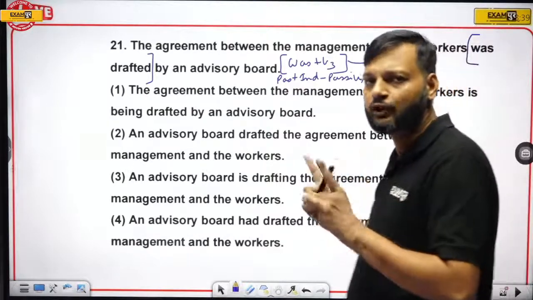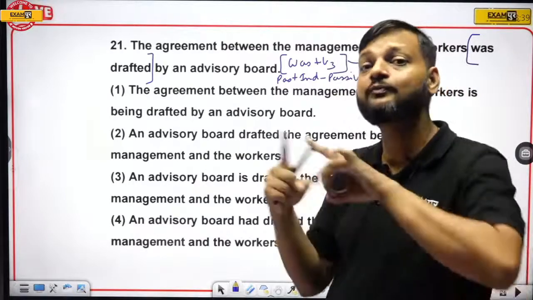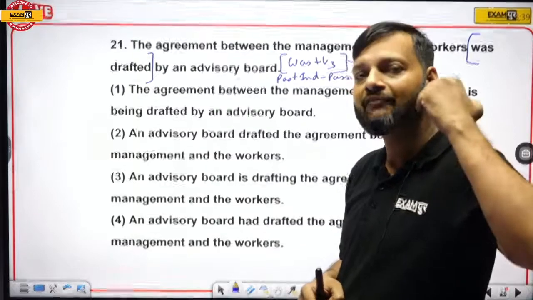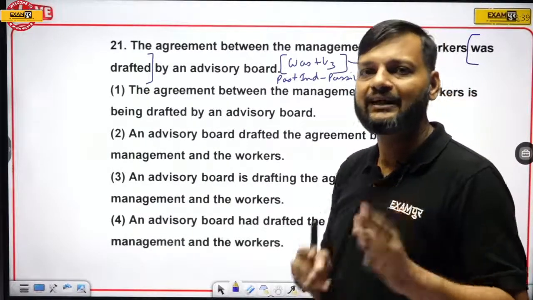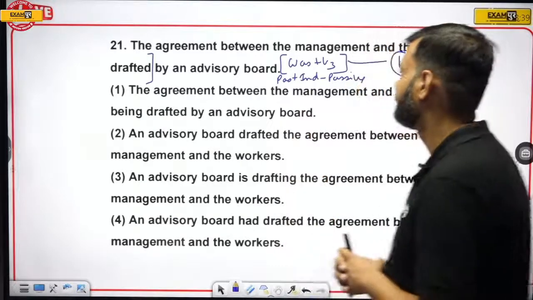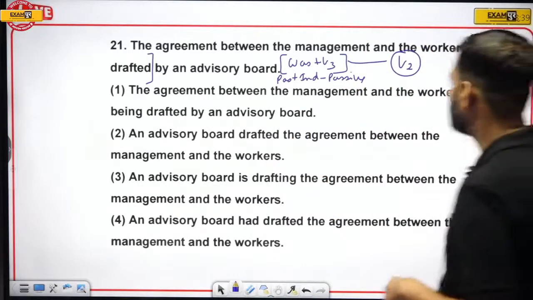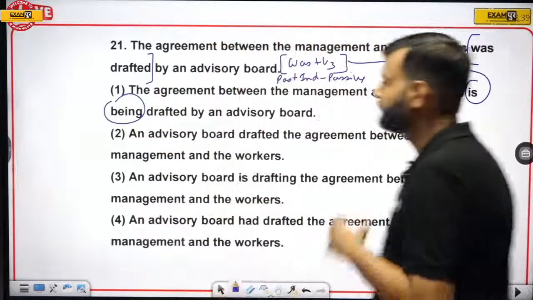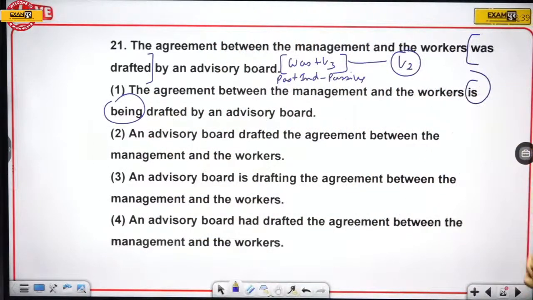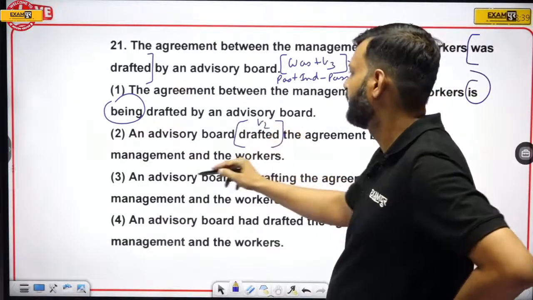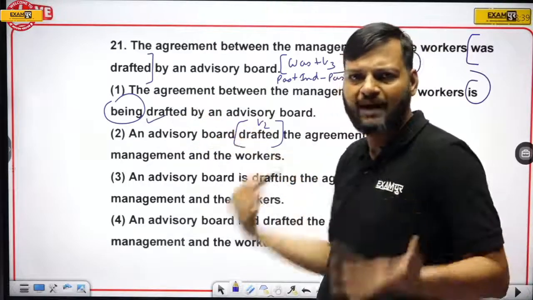This question is in passive. Okay, it has was plus V3, so it is past indefinite passive, and we have to change it into past indefinite active. So past indefinite active has second form of verb. Okay, so "the agreement between the manager and the workers is being." So here we have "is being," which is wrong, because "is being" is also passive, cannot be the answer. "An advisory board drafted." So here we have second form. Here we have "being" plus third form, which is passive.